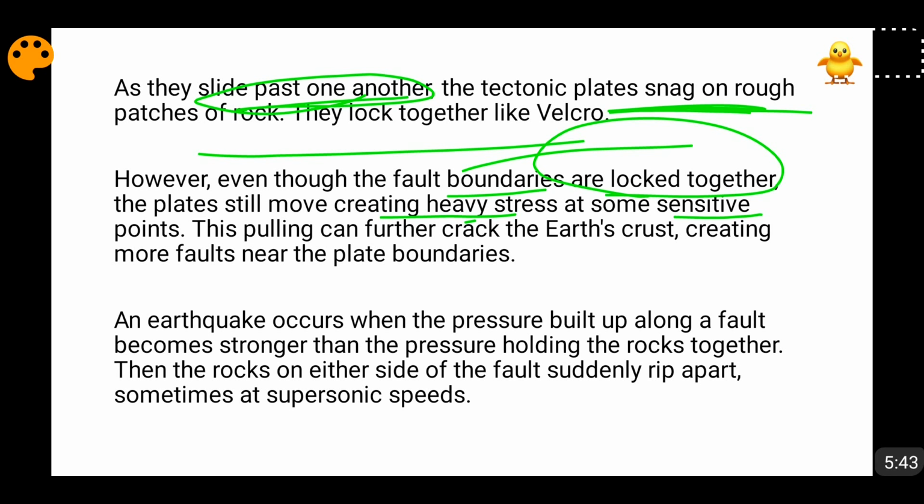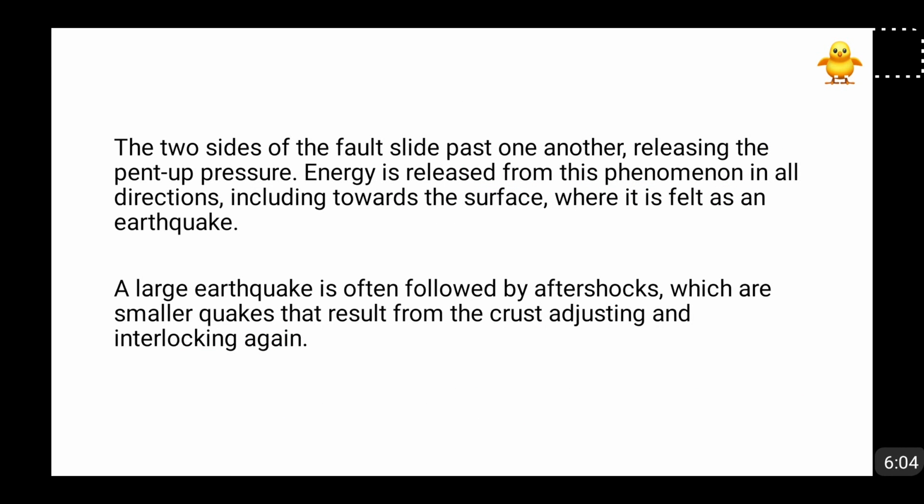Okay, friends. So this is written here: an earthquake occurs when the pressure built along a fault becomes stronger than the pressure holding the rocks together. Then the rocks on either side of the fault suddenly rip apart, sometimes at supersonic speed. So they just rip apart. A lot of pent up energy and pressure is released, and that pressure for the very first time reaches the epicenter. Okay. Now moving forward, friends. This pent up pressure is released, a lot of energy is released, and that is felt in the form of an earthquake on the earth's surface.